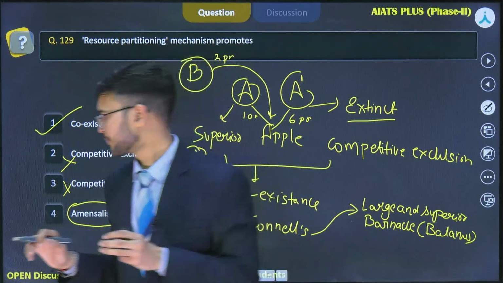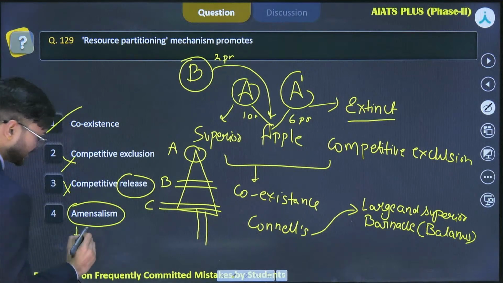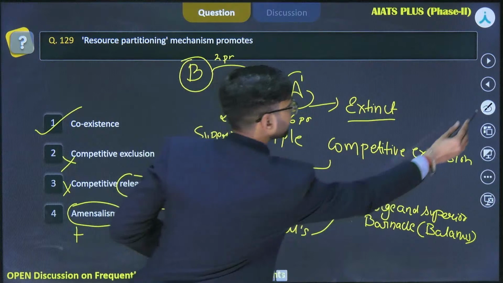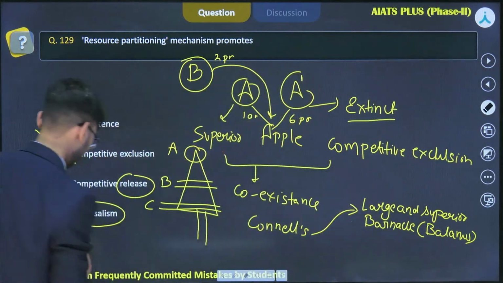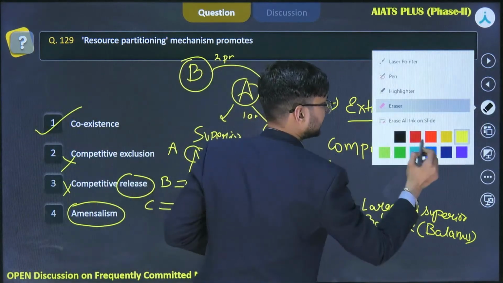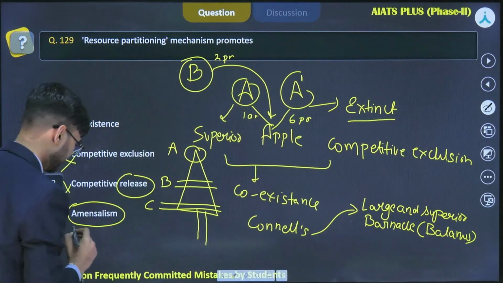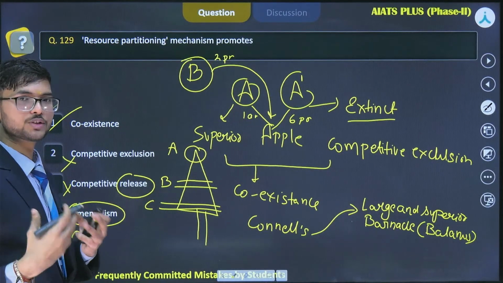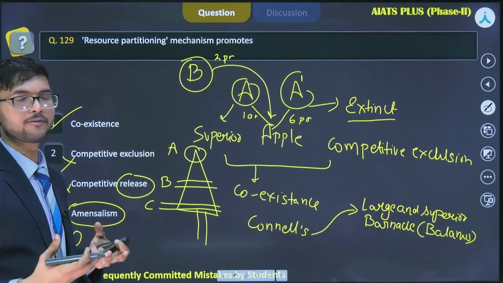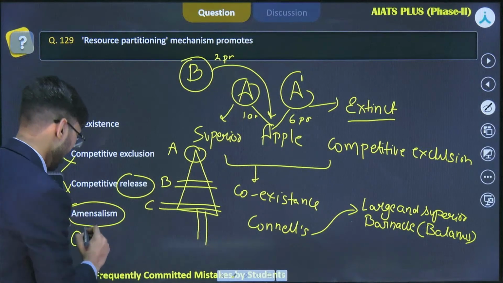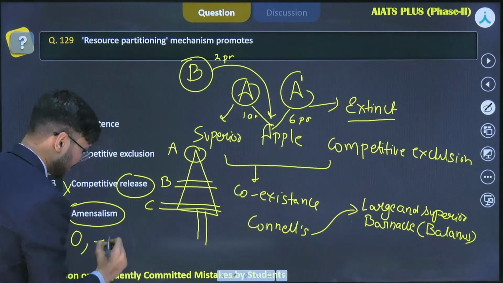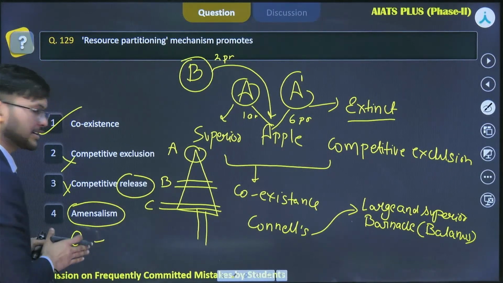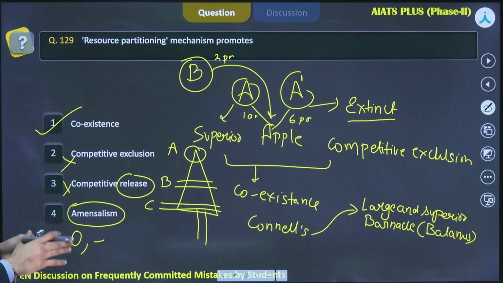So this is called amensalism, where one species is not affected. Penicillin produced by Penicillium has no positive effect on Penicillium, but the other bacteria are destroyed or killed by the penicillin. This type of interaction is called amensalism.